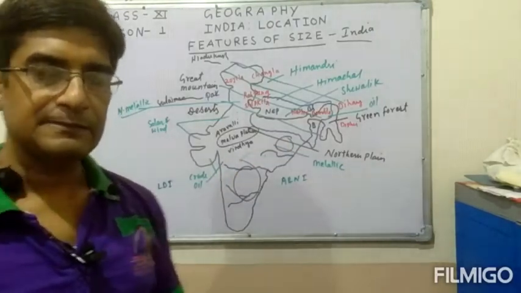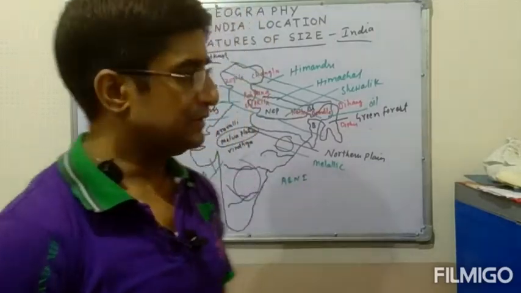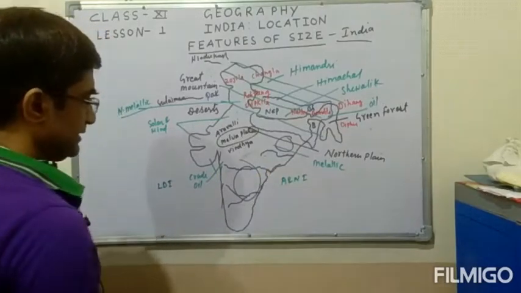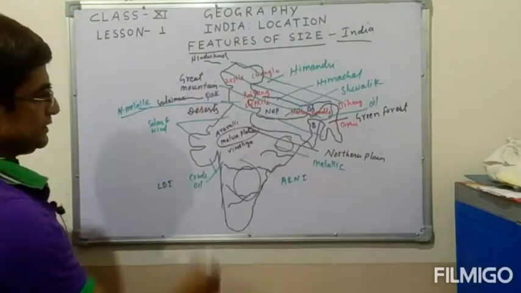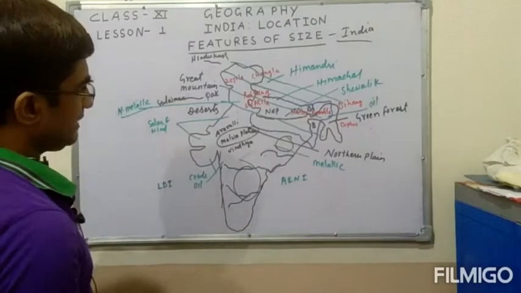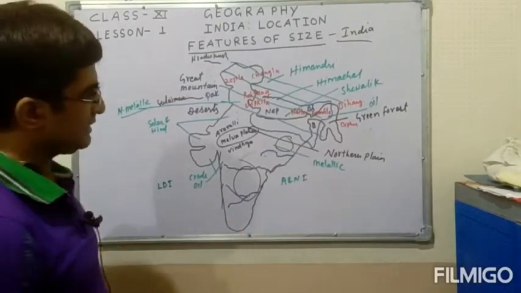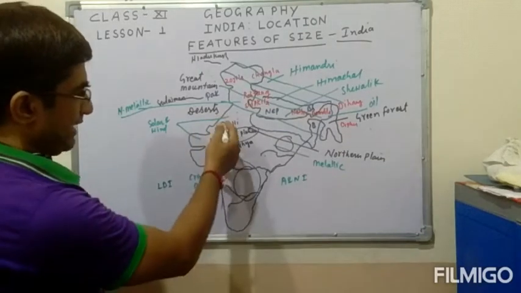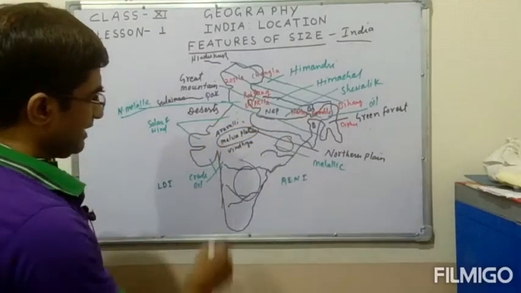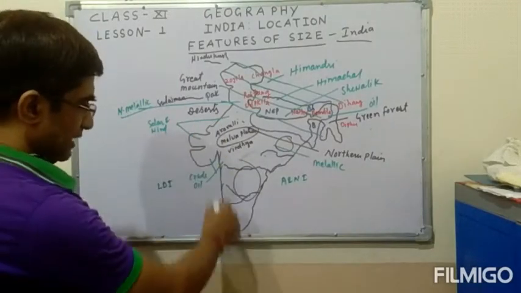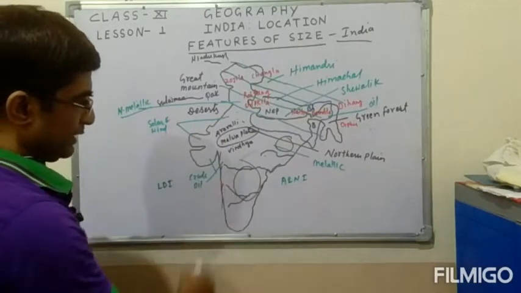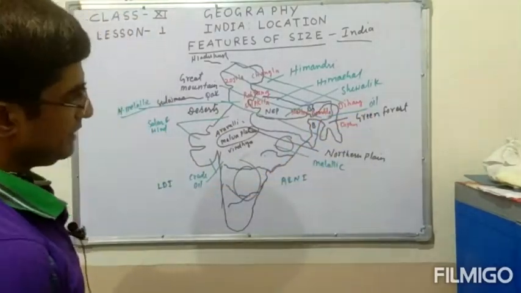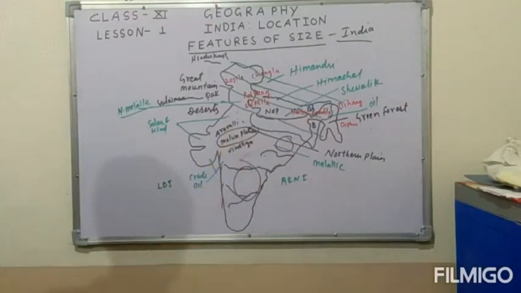Plateaus, islands, coastal plains. These are important parts which make India a very important country, because these 6 different physiographic divisions make India very different from other countries in the world. You can find the mountains, the great plains, the desert, the coastal plains, the plateaus, and the forests of Assam, Nagaland and so many other areas in East India.